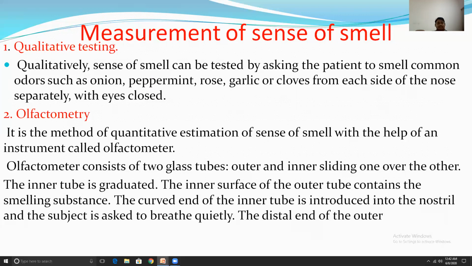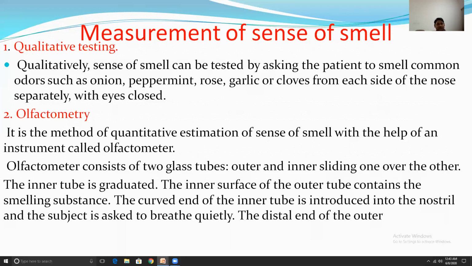Olfactometer. It is the method of quantitatively stimulating the sense of smell with the help of an instrument called an olfactometer. The olfactometer consists of two glass tubes, outer and inner, sliding one over the other.